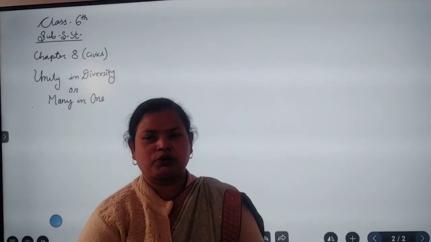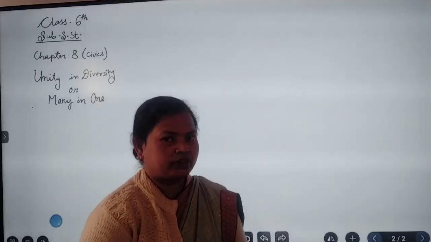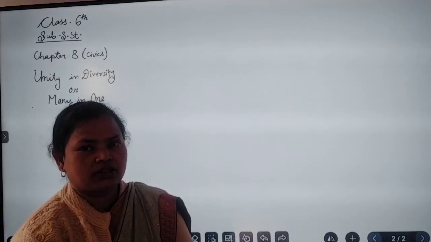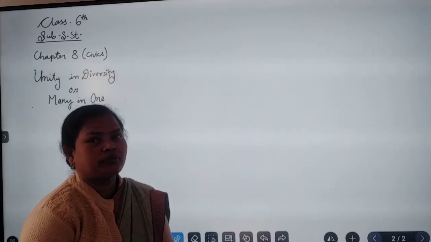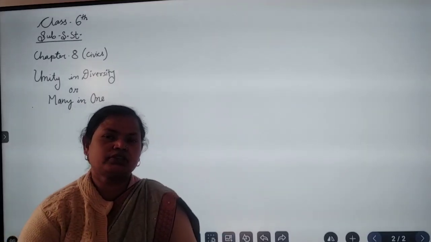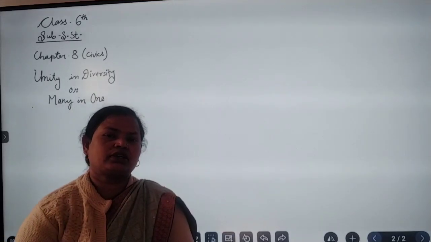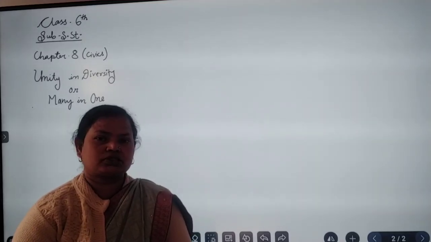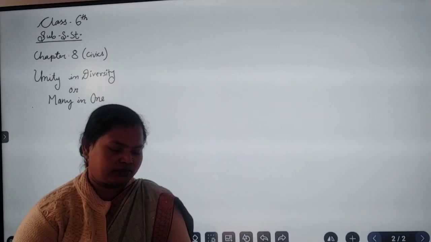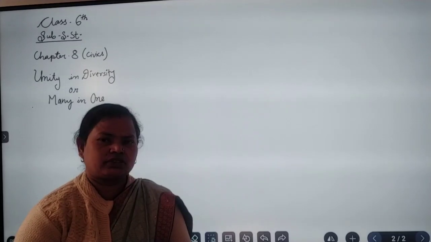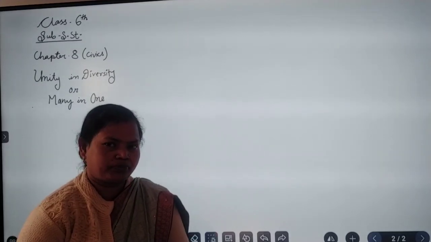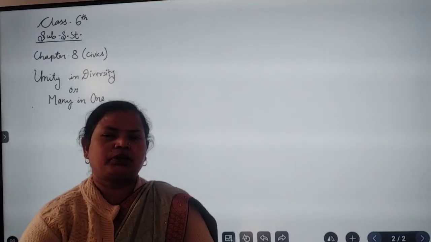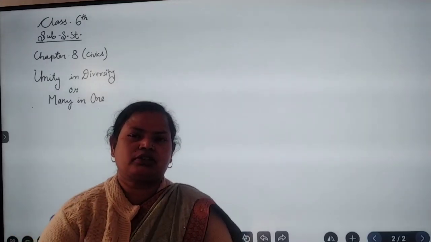Today I am here to explain a chapter, chapter 8 of class 6 civics, and the name of the chapter is unity in diversity, which we have already studied in class. And here I am going to explain the topics which are left, or let's see from the beginning of the chapter. As you know, it is clear with the topic unity in diversity.